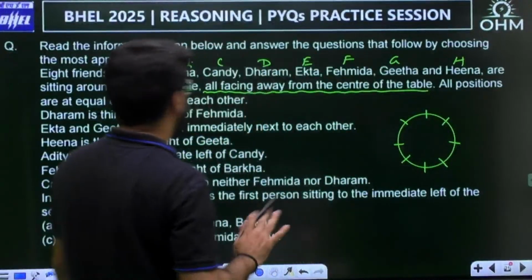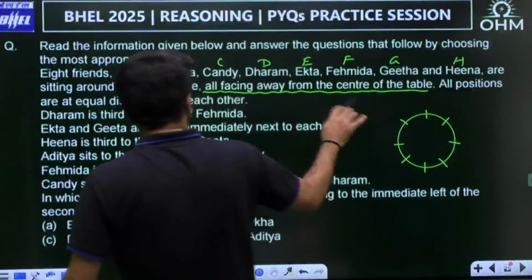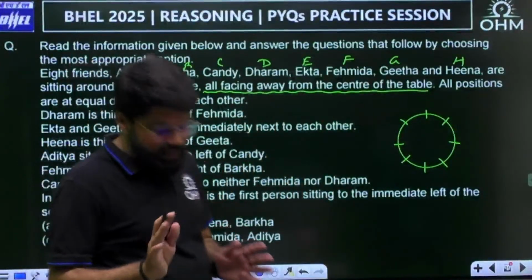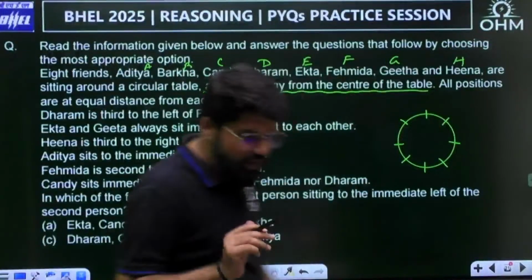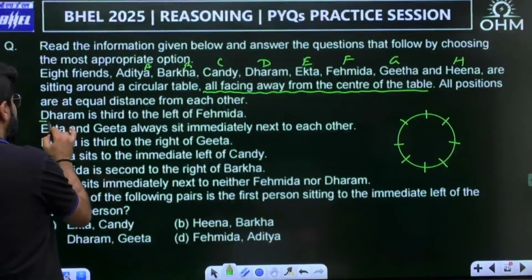All positions are at equal distance from each other and all are facing away from the center. Now, since it is a circle, there is no beginning or ending. You can take any position as the first one. So what will I do? Dharam is third to the left of Fahimda. Let me take one statement at a time.